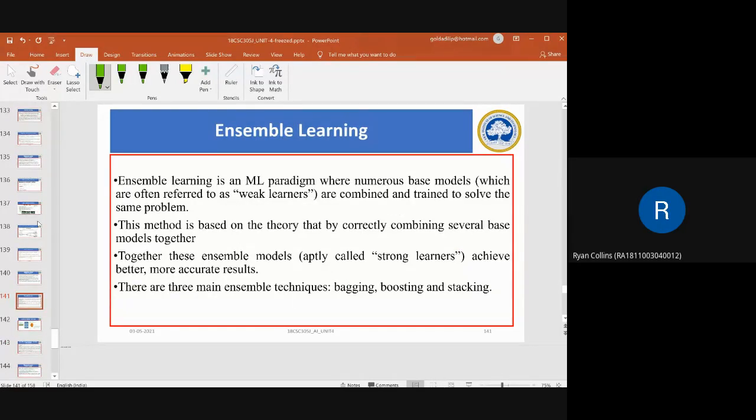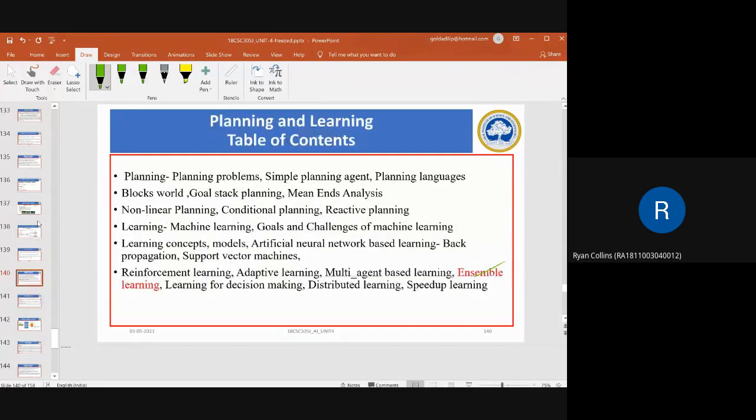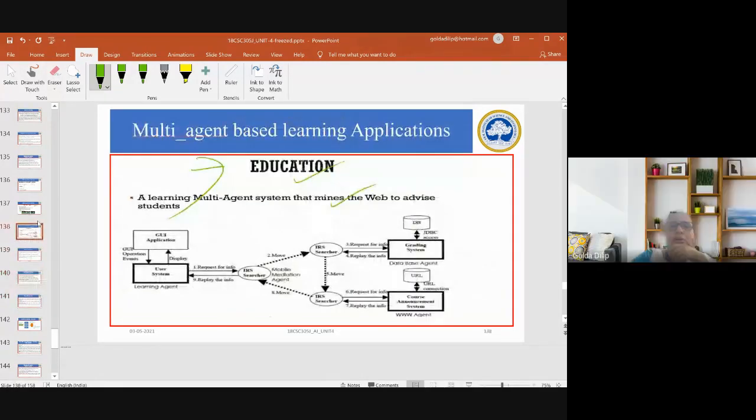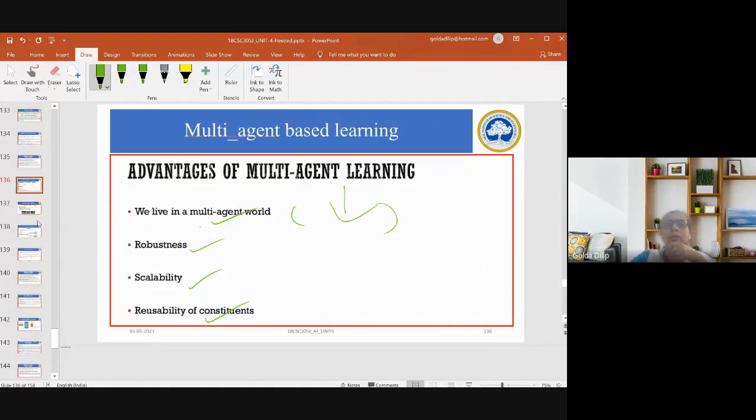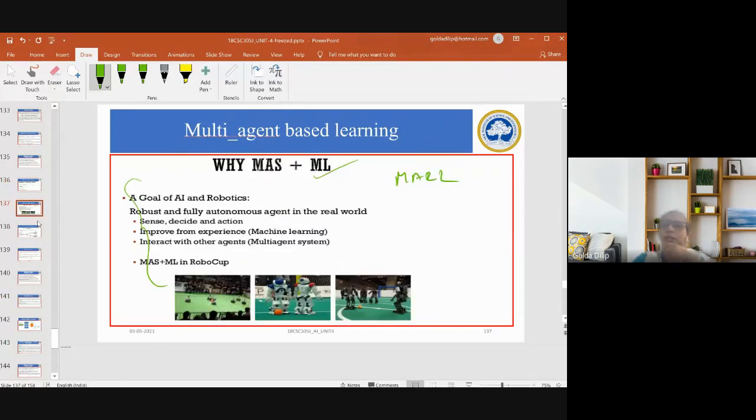Ma'am, I didn't understand the multi-agent used in Amazon or e-commerce. Oh, see, what I told about Amazon and e-commerce is that when you're trying to buy a product from an e-commerce site, there are multiple agents who are trying to help or collaborate with you in that process to ensure that you are getting that particular product.